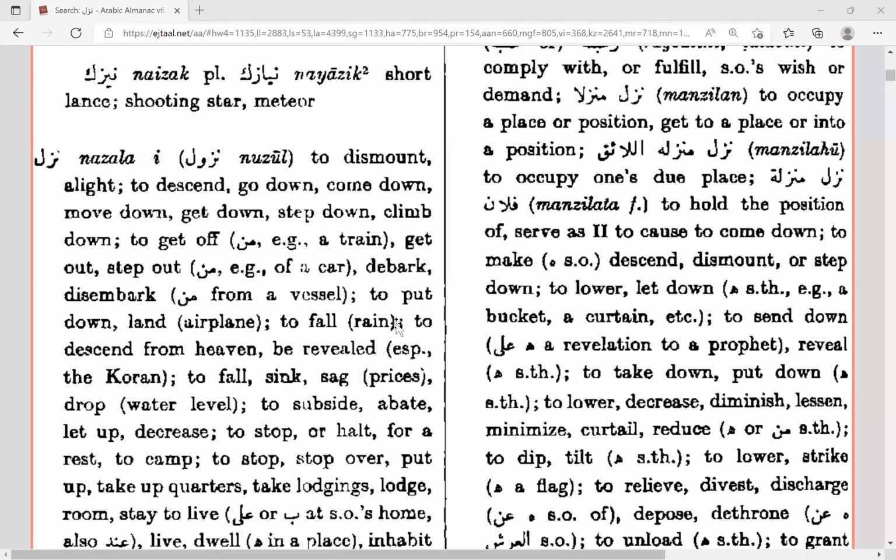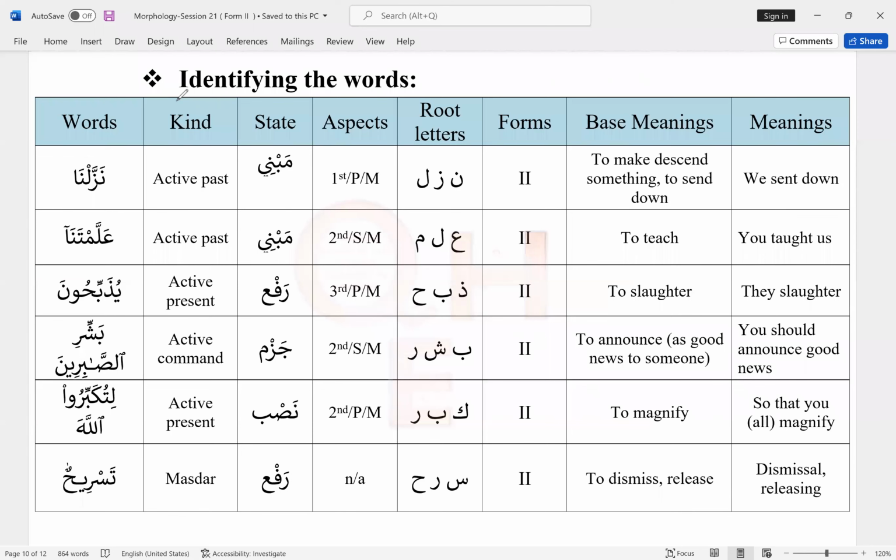So the next word we have is allamtana. Okay, what does it match with? Past tense, right? Like for example, sarrafta. So this is active past tense. This is mabni. But how about this noon? That means this is a dhamir. Our verb is up to here, like allamta, like sarrafta, and this noon is the dhamir.